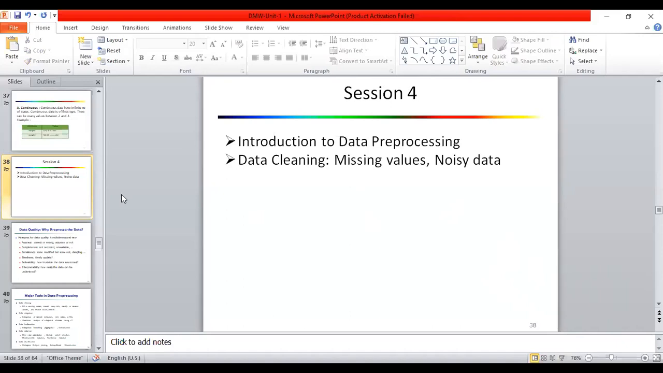Good afternoon, students. Today we will start our next session, that is session 4. In that we will see the introduction to data preprocessing, then the first step of data preprocessing, that is data cleaning. In that, missing values and how to handle them, and noisy data.